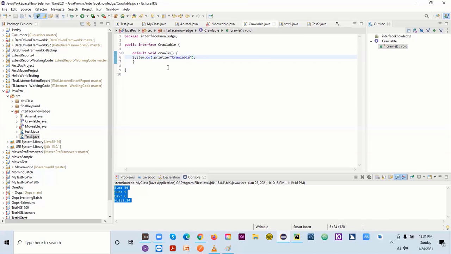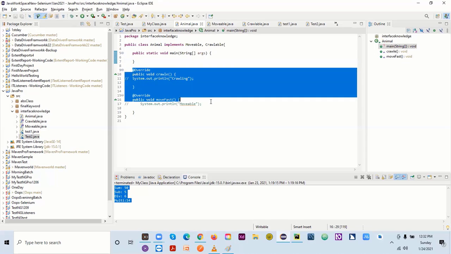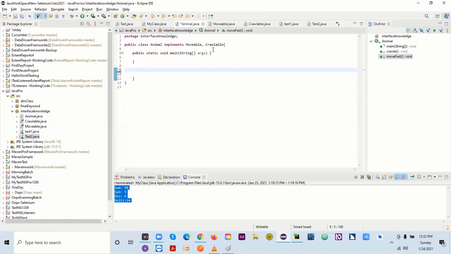Now let's say I want to print both statements. Let me see what's the issue here. No issue, right? All right. So if I come here, I don't have to do anything. There's no need to even override here. So what I can do, I can remove this one.